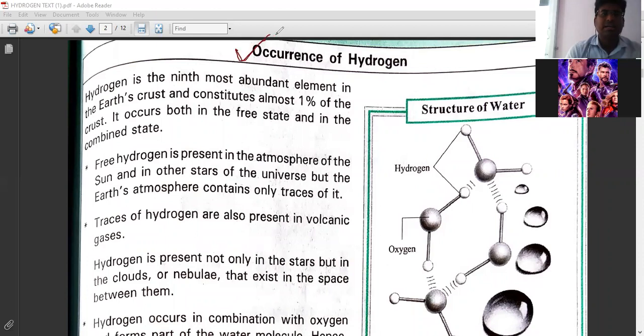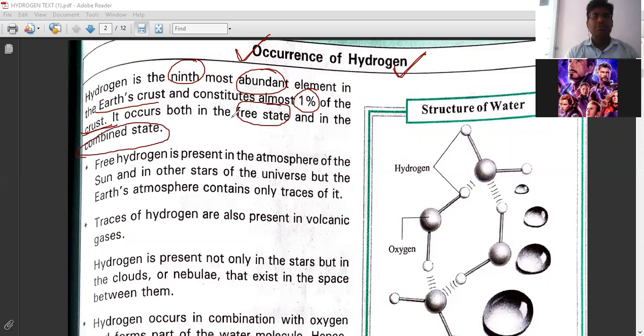Now the next topic is the occurrence of hydrogen. Hydrogen is the ninth most abundant element in the earth's crust. It constitutes almost 1% of the crust. The upper part of the earth is called the crust, and it contains 1% of it. And it occurs both in the free state as well as in the combined state. So hydrogen is found in both states.